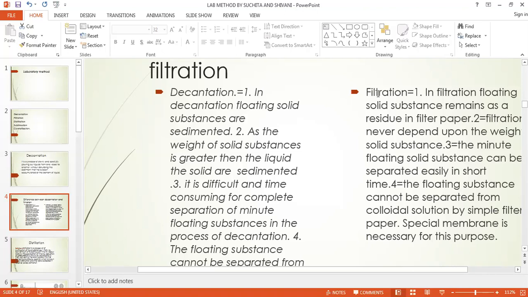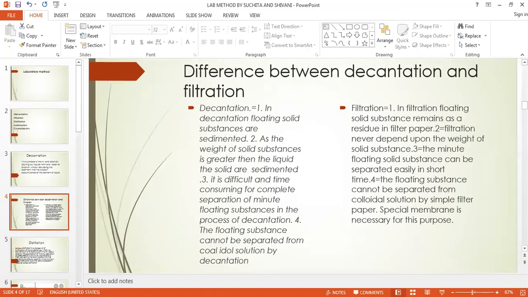And the second one is the hot filtration, but nobody will ask you about the type of that filtration. So directly we will take the difference between the decantation and the filtration. In decantation, the floating solid substances are sedimented. But in filtration, the floating solid substances remain as a residue on the filter paper.